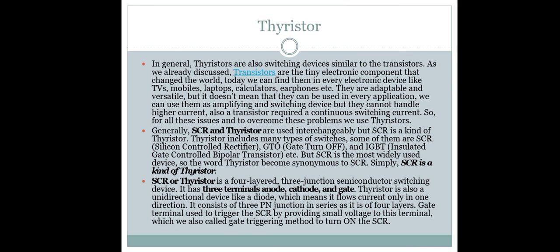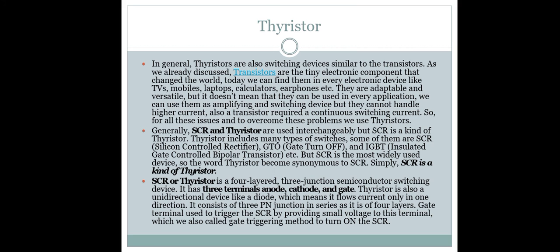The SCR has become synonymous with thyristor. Simply, the SCR is the king of thyristors, or the SCR is also called the thyristor.